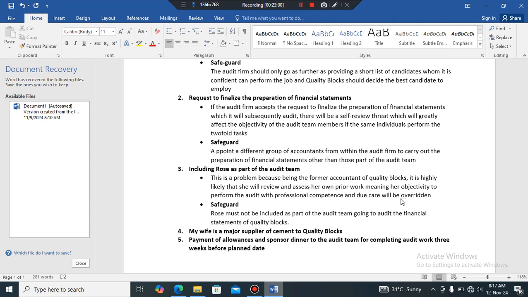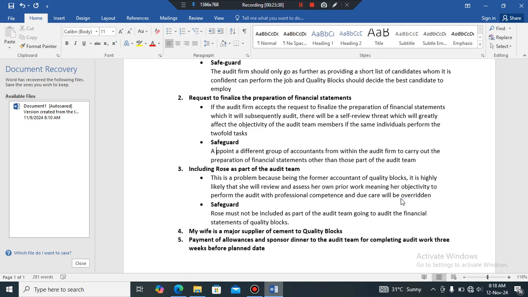That way we've explained to the examiner why this is a problem. Because she's going to review her own work, and when she reviews her own work, there's a chance that her objectivity to perform the audit with professional competence and due care is going to be overridden. Then safeguards: she must not be included as part of the audit team going to audit the financial statements of Quality Blocks.